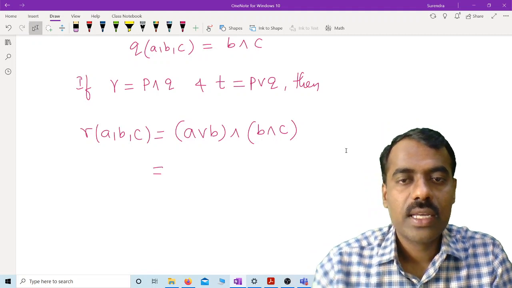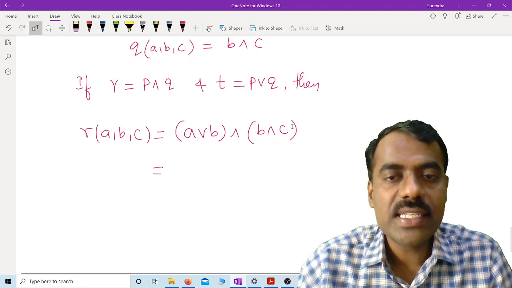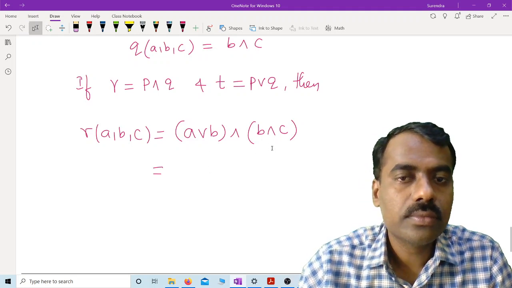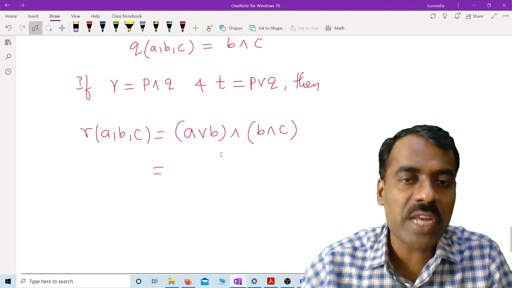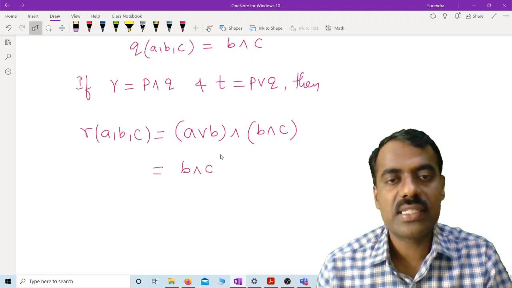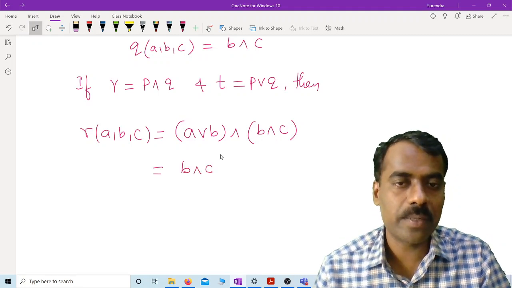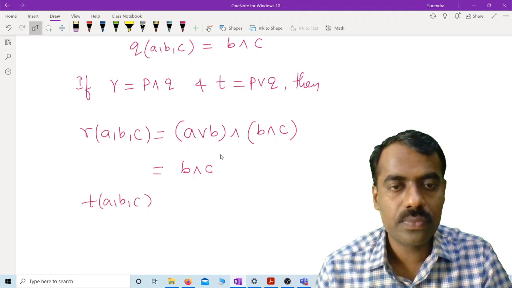This b meet c is less than or equal to this value or not? b meet c is less than or equal to b, which is less than or equal to a join b. So therefore, when you try to meet with this, what you will get is the smaller one. Absorption property.